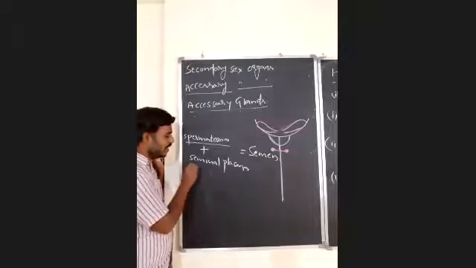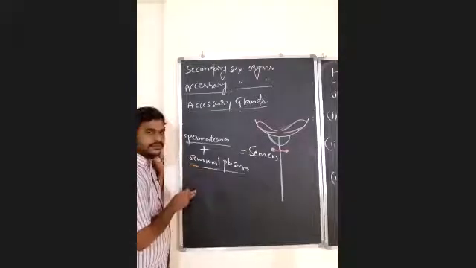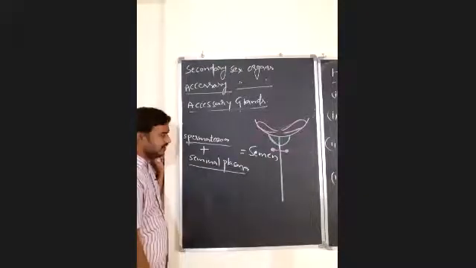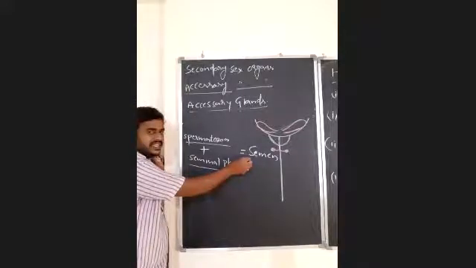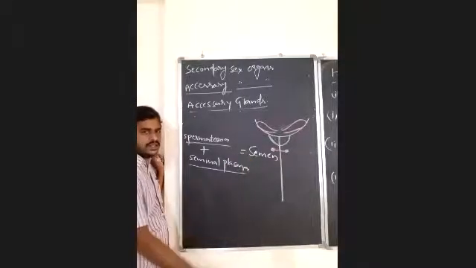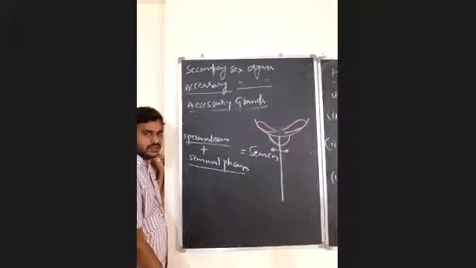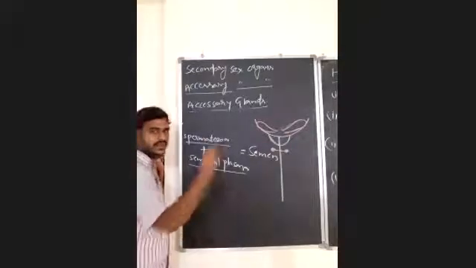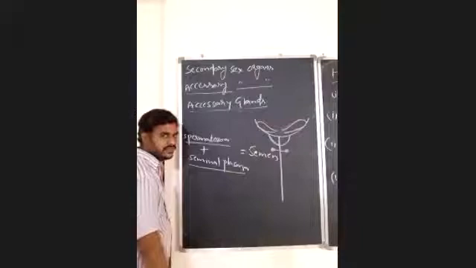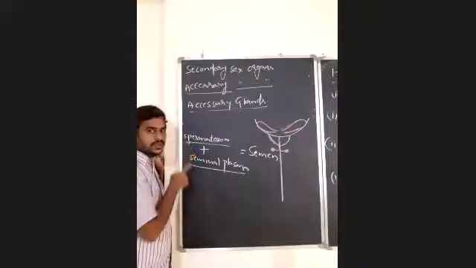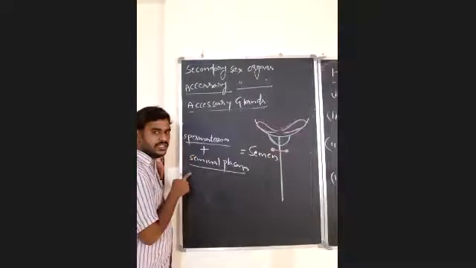What about seminal plasma? Seminal plasma is secreted by the accessory glands, that are the seminal vesicles, prostate gland, and bulbourethral glands. So now spermatozoa and seminal plasma together form semen. During ejaculation, during copulation, this semen will be released into the female genital tract, along with the spermatozoa, the seminal plasma.